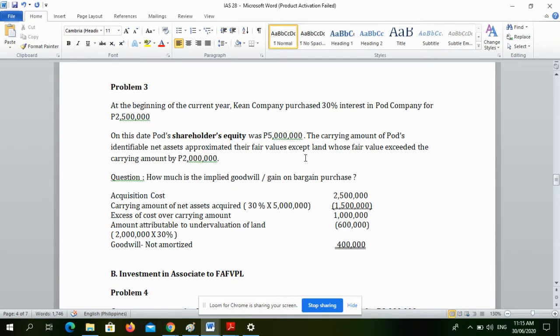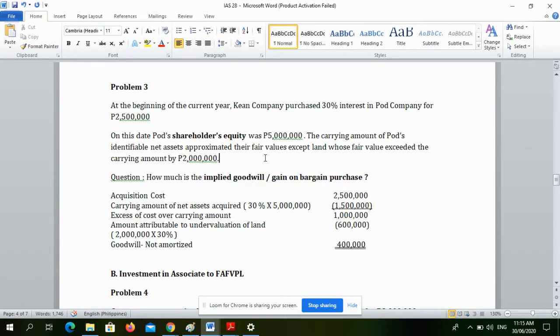The carrying amount of Pod's identifiable net assets approximated their fair values except land, whose fair value exceeded the carrying amount by 2 million pesos. So tinatanong sa atin kung meron daw implied goodwill or gain on bargain purchase.